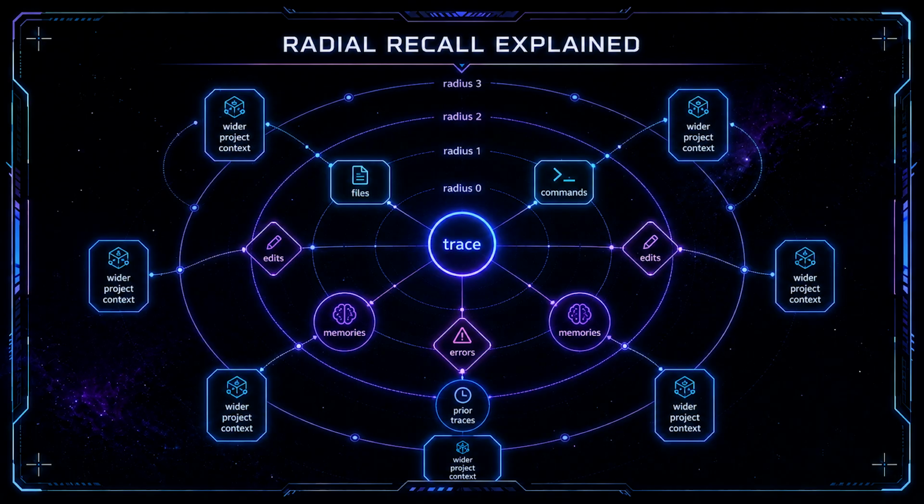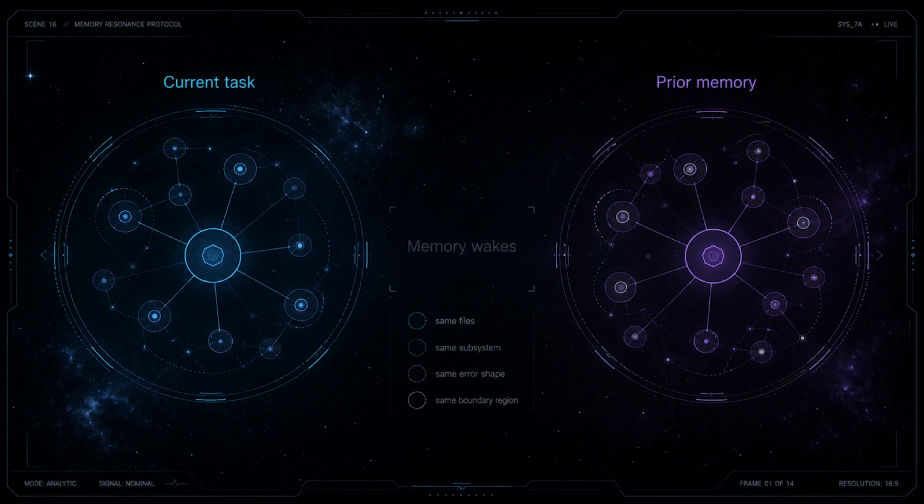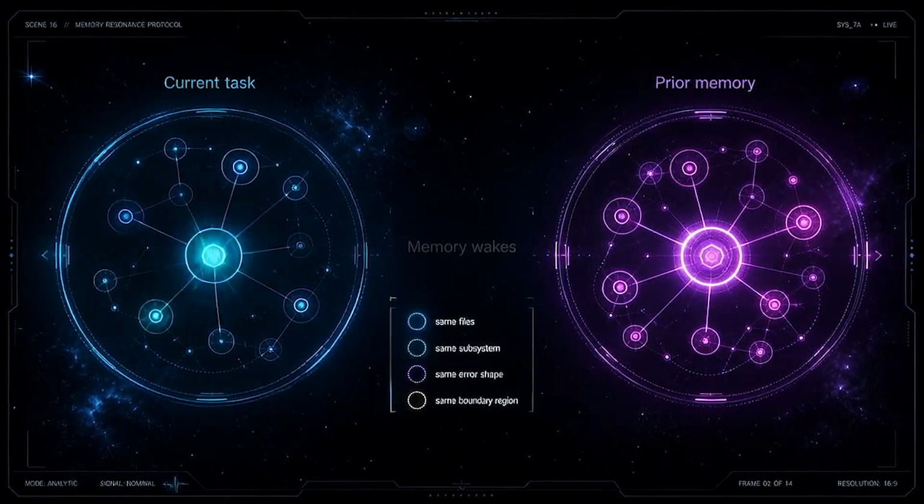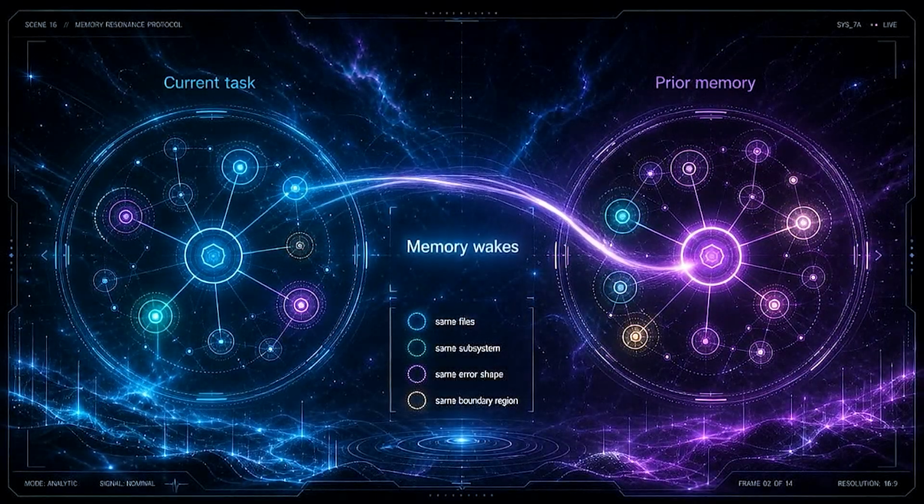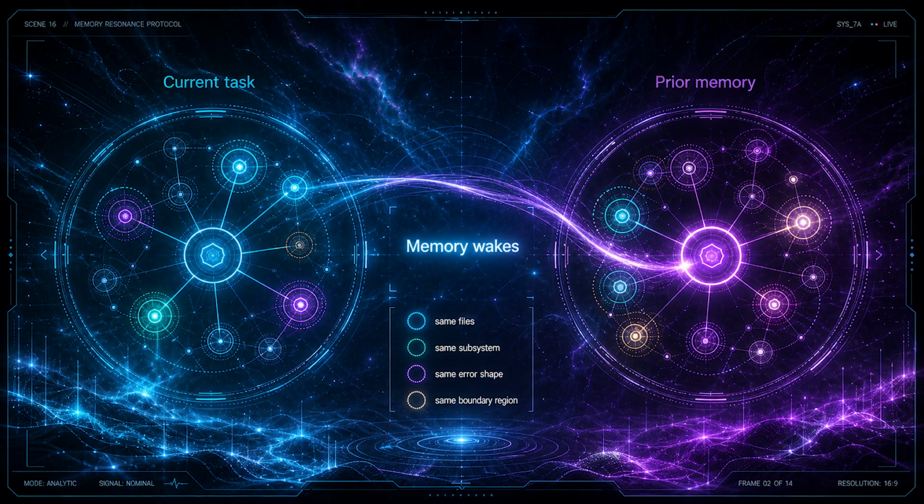Then it compares that neighborhood to the neighborhoods around existing memories. If the current task graph neighborhood looks like the neighborhood around a prior memory, that memory can wake up. So instead of only asking, "does this prompt share words with this memory," RadialRecall asks, "have we been in this kind of project situation before?"